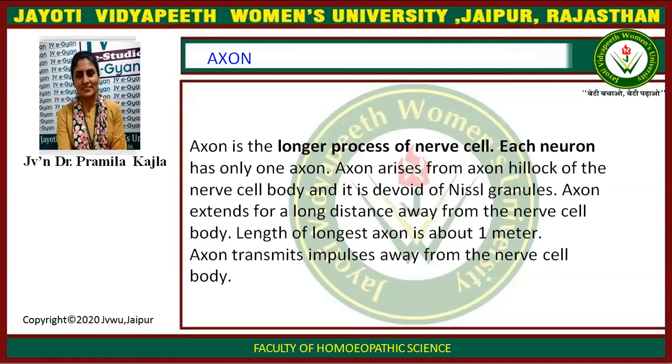Axon is the longer process of nerve cells. Each neuron has only one axon. Axon arises from axon hillock of the nerve cell body and it is devoid of nuclear granules. Axon extends for a long distance away from nerve cell body. Length of longest axon is about 1 meter. Axon transmits impulse away from the nerve cell body.